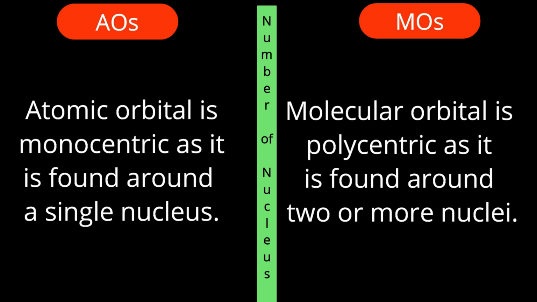Around two or more nuclei, the electron cloud will be there. So that is a difference between atomic orbitals and molecular orbitals. It is very important. Molecular orbitals are formed from atomic orbitals, but now both nuclei attract electrons in molecular orbitals. Therefore, we say atomic orbitals are monocentric while molecular orbitals are polycentric.